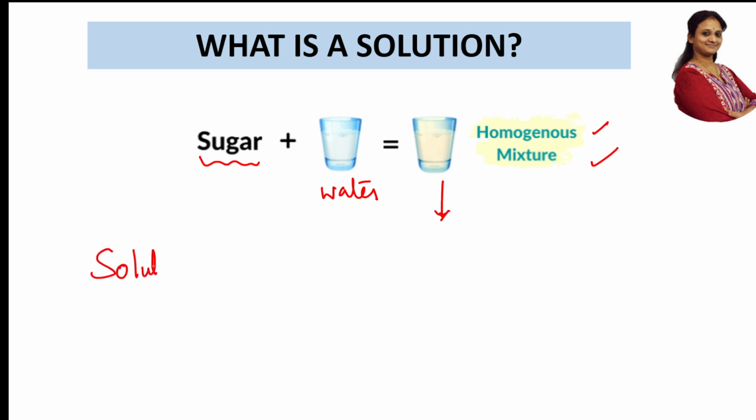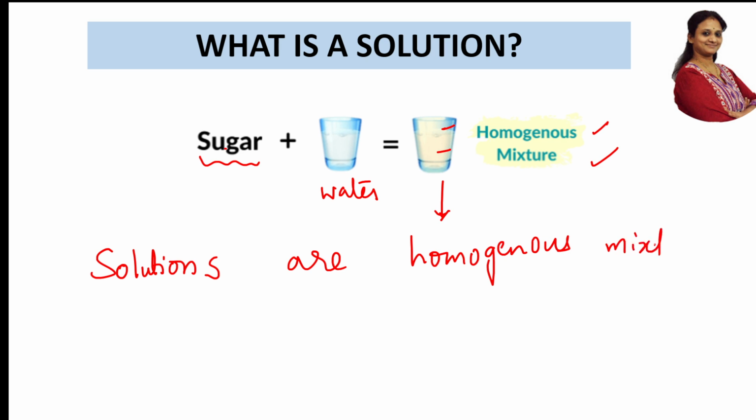So what am I doing now? I'm using the word solution and defining it. What is a solution? Here you're seeing even mixing of both sugar and water, right? So solutions are homogeneous mixtures. Homo means similar. Mixture only, no? Sugar and water are mixing. Okay, this is the first point. I am clear: homo means similar.